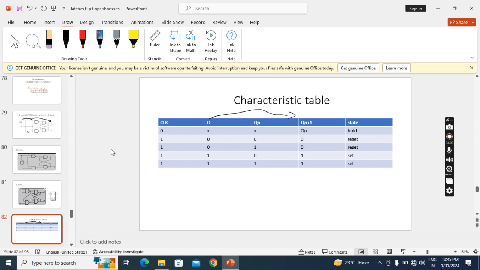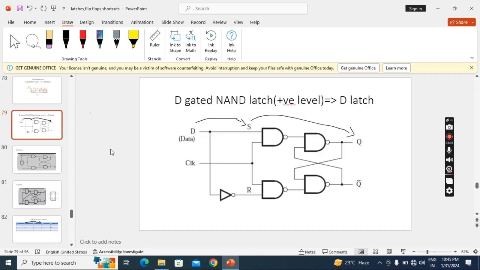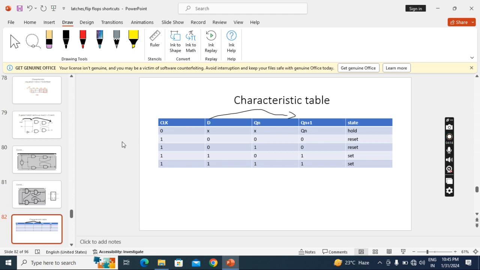When I apply 1 here, what will happen? D value. When I apply 1, it will become 1, 0, and it will become 0, 1. When I apply 0, 1, circuit becomes set. Set means 1. So we can simply draw logic diagram and characteristic table from the SR gated latch itself, for D also.